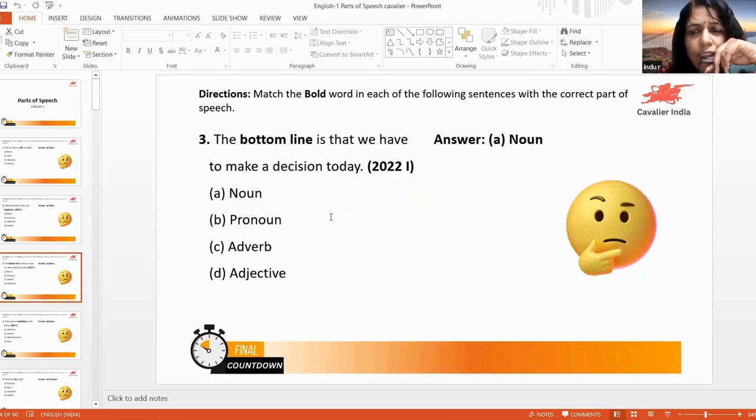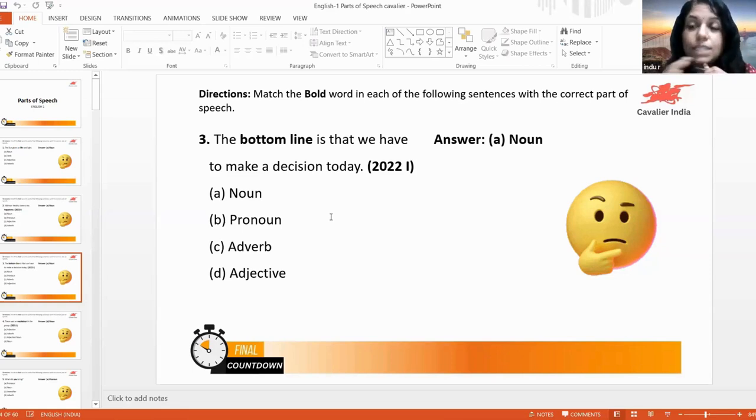Okay. And we, what is we? Why am I discussing all these words? Why I'm trying to tell you is because you may come across different types of questions, right? So you should be aware of it. That is why I am explaining each word by word. So it will be a little better if you are trying to answer it. Even if it is wrong, it doesn't matter. We are coming here to study, right? So what is we? Subjective pronoun, correct. It's a pronoun, it is subject. Here we are using it as a subject.